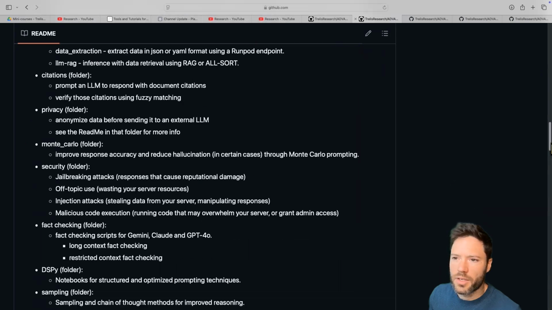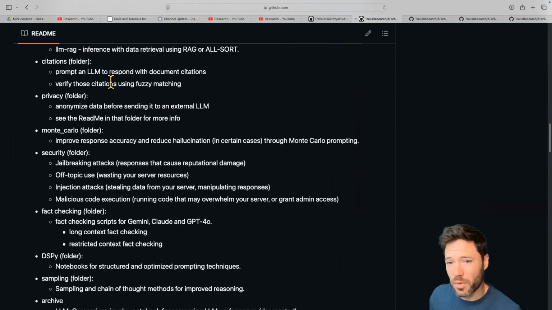Some other key sections in the inference repo, which I said is pretty broad, but I have videos on YouTube that cover how to ensure a language model replies with citations that are verified by cross-checking with the background text. I cover privacy. This is where you might want to redact personal info before it goes into LLM calls. I also cover security, which is not that much talked about, but if you're going to production, you might want to understand how to set up quick classifiers before and after sending content into LLMs to make sure that there's nothing malicious or there's no data that's being leaked you don't want.